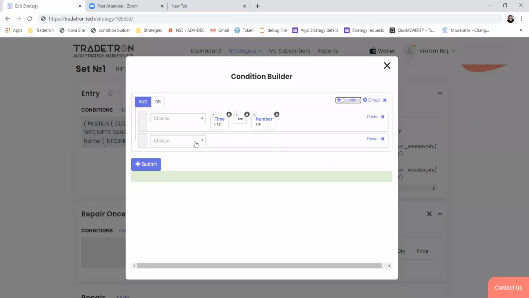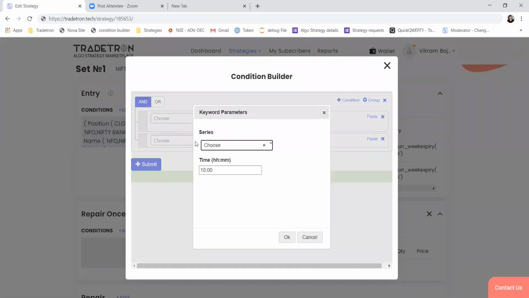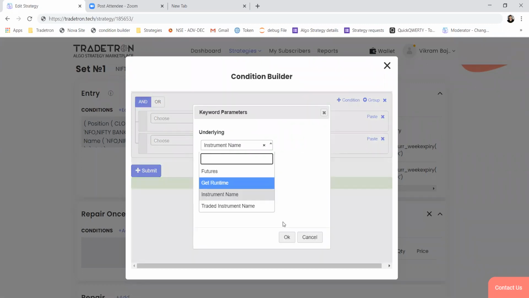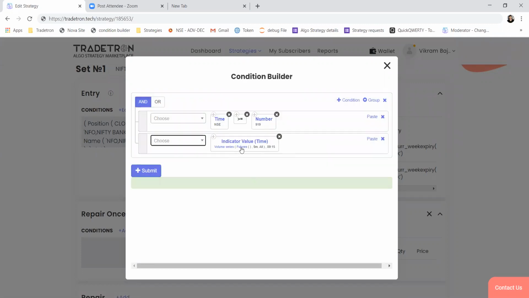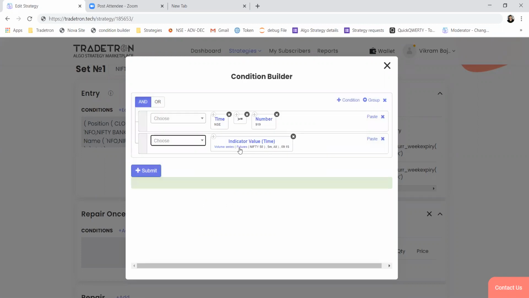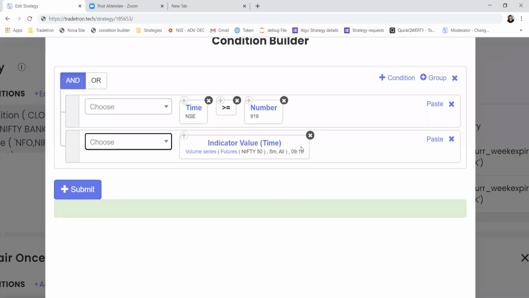So we know that the first candle is completed, and the time value indicator value is the keyword which you can use to get the volume of any particular instrument or future. Let's say Nifty futures. This particular keyword will give me the volume of Nifty futures for the first 5 minute candle. 9:15 is the start time of the first 5 minute candle.